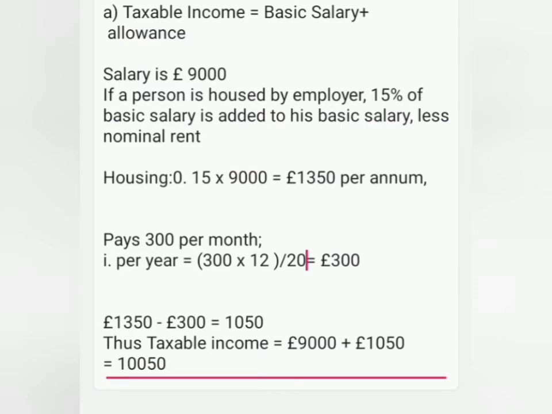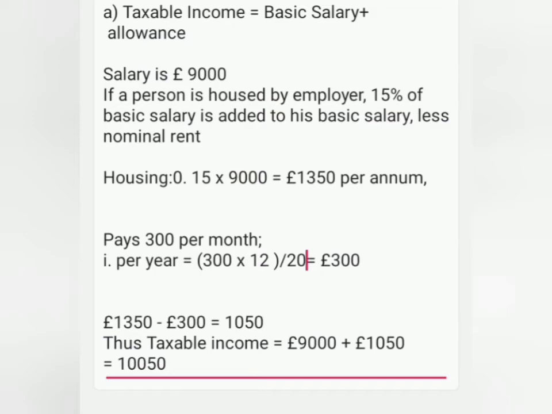However, the person pays 500 per month. So the first thing is to convert this 500 per month to how much money per year, so we multiply by 12. However, the tax bands are given in pounds, so we divide by 20 so that we get that the person pays 300 pounds per annum.